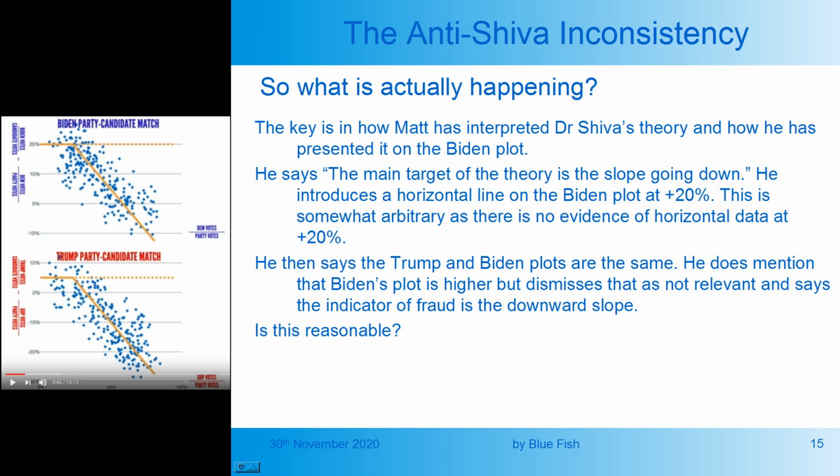This is somewhat arbitrary, as there's no evidence of horizontal data at 20%. He then says the Trump and Biden plots are the same. He does mention that Biden's plot is higher, but dismisses that as not relevant and says the indicator of fraud is the downward slope. Is this a reasonable interpretation?